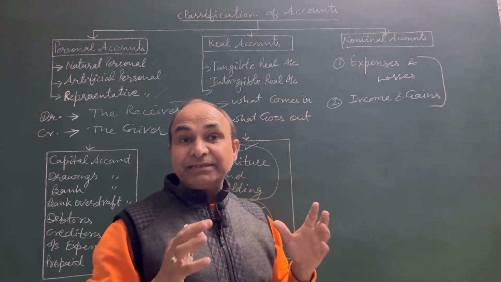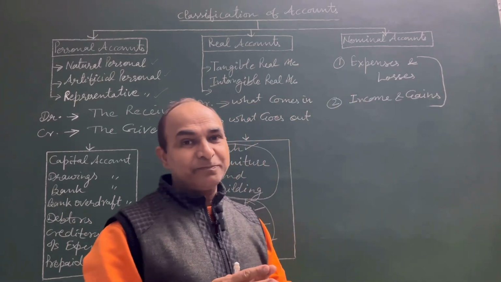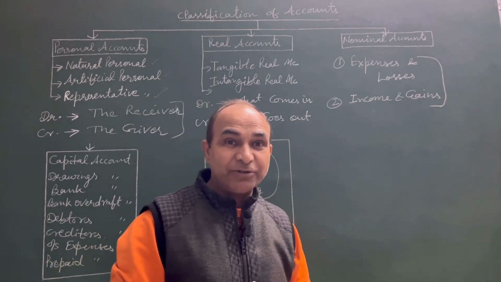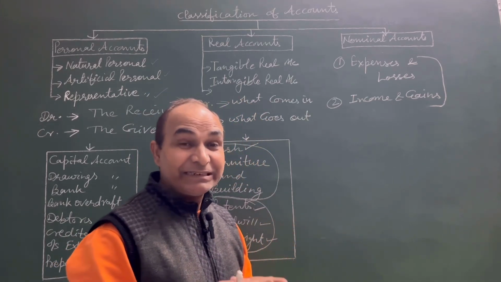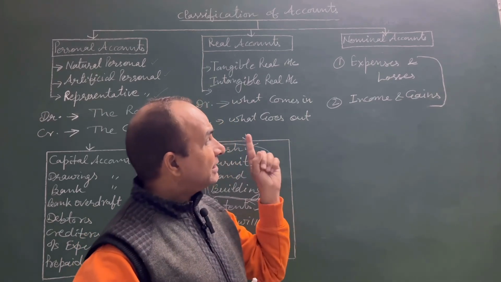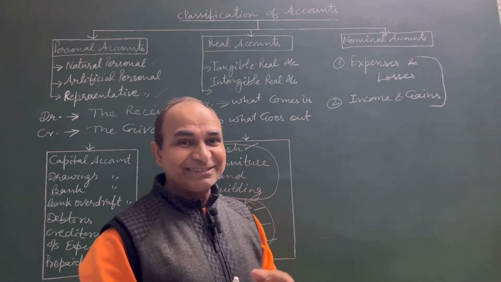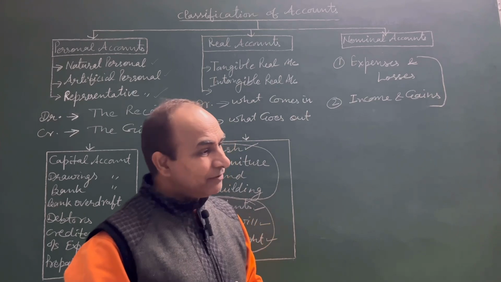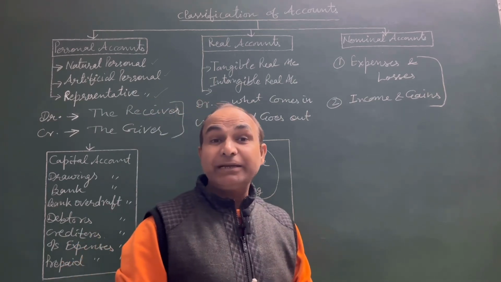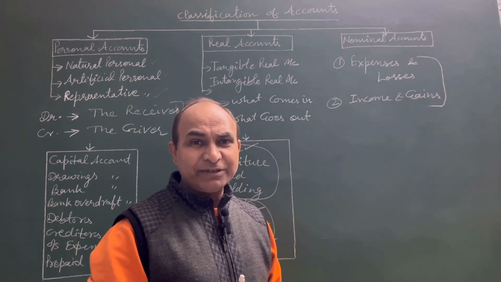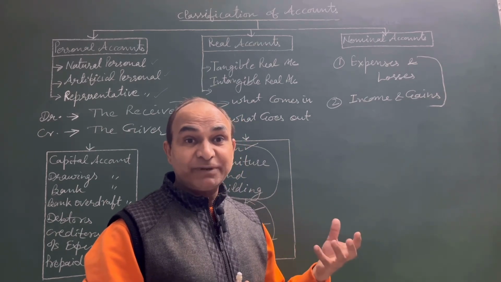Expenses like salary paid, wages paid, repairs, interest paid, discount allowed, electricity charges, internet charges, telephone charges. These are examples of expenses. I tell you the examples of losses also: bad debts, the amount which cannot be recovered from someone, loss by fire, loss by accident.